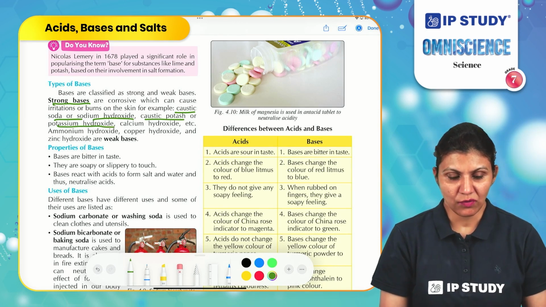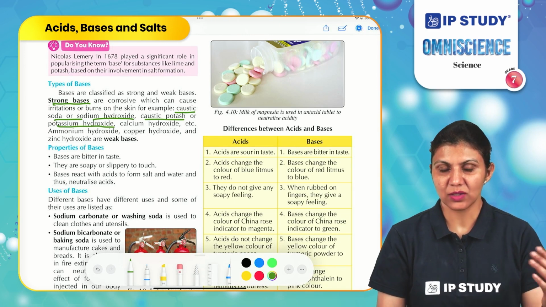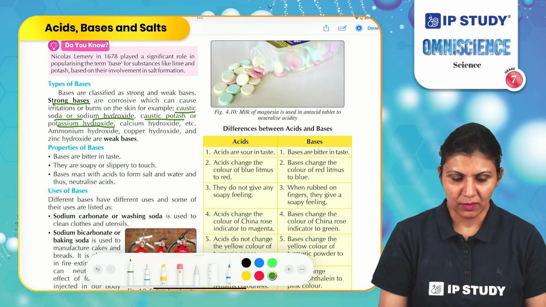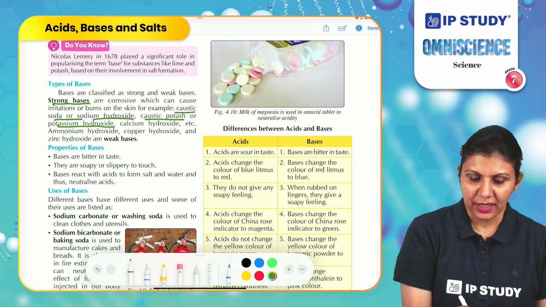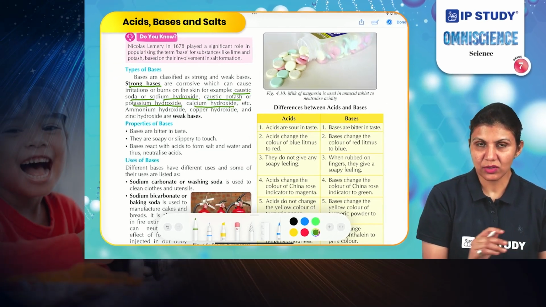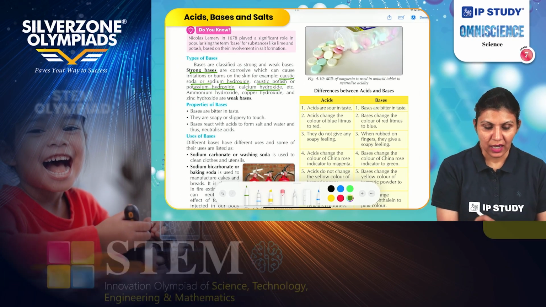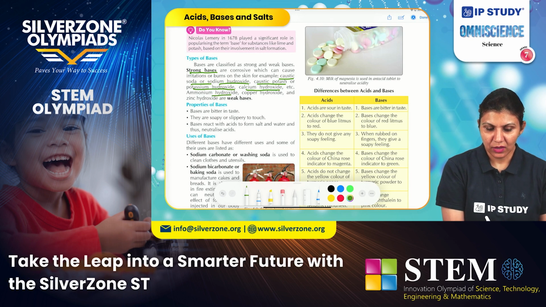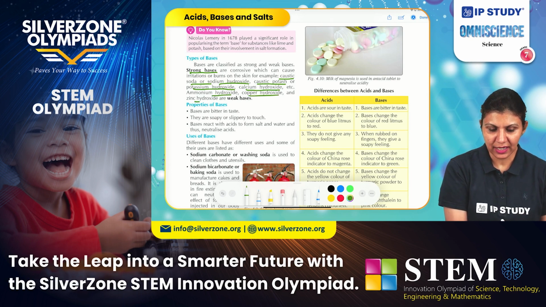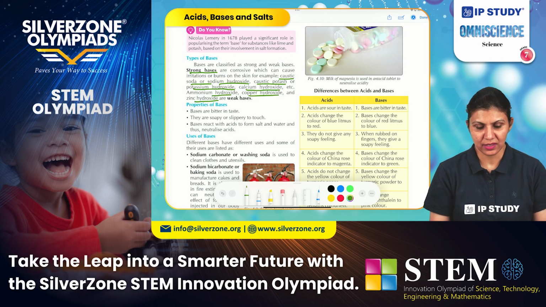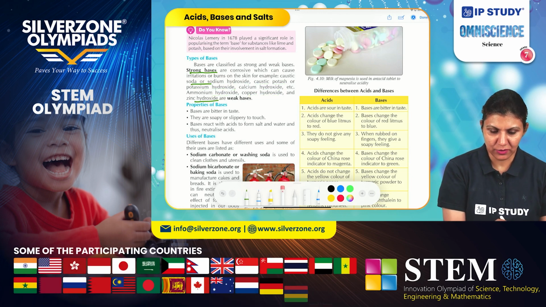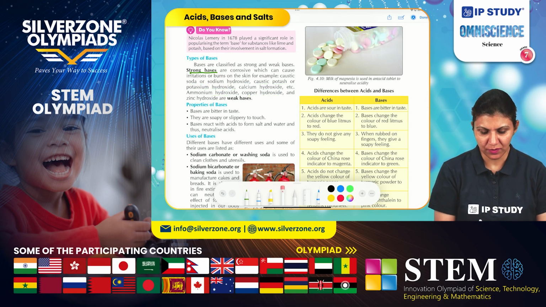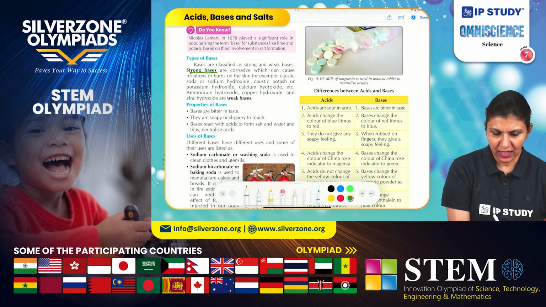The base of sodium is called caustic soda. The base of potassium is called caustic potash. Calcium hydroxide is also another base. Ammonium hydroxide, copper hydroxide, zinc hydroxide. These are weak bases. So if you notice, what is common among all these names of bases? We can see hydroxide.